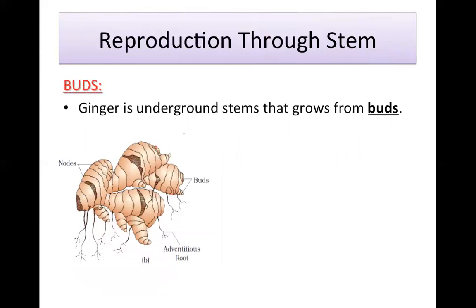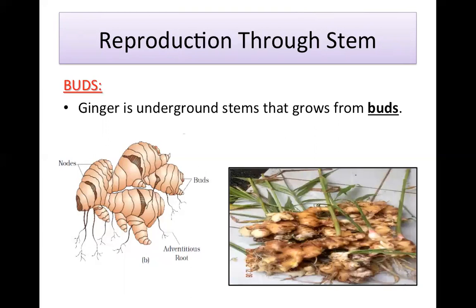Now ginger is also a stem. Ginger is an underground stem that grows from buds. Here you can see in the picture, reproduction in ginger is shown. You can see leaves have started coming.